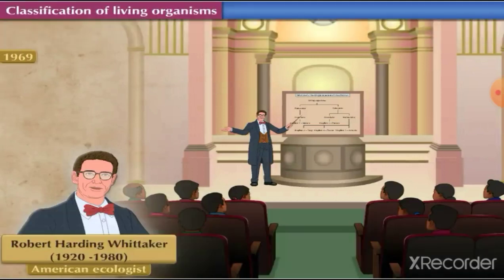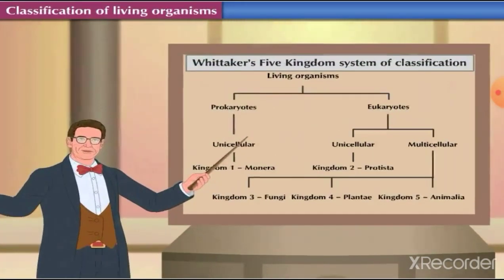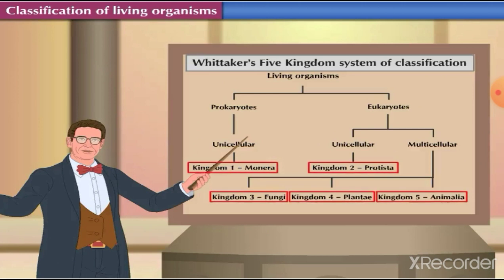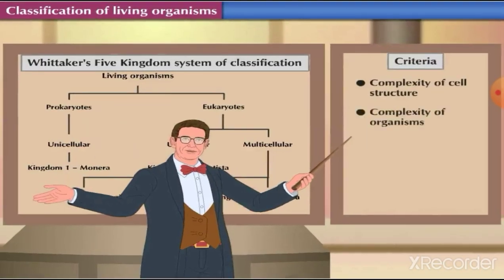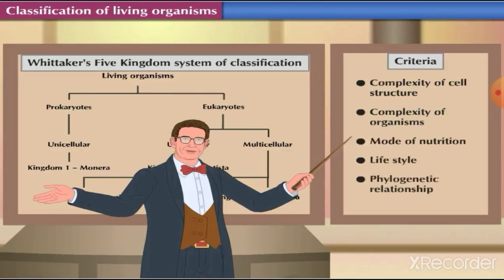In 1969, he proposed five-kingdom system of classification for which he considered five criteria: complexity of cell structure in living organisms, complexity of organisms, mode of nutrition in them, their lifestyle, and phylogenetic relationship among them. Come, let us now learn how Whittaker classified living organisms on the basis of these five criteria.